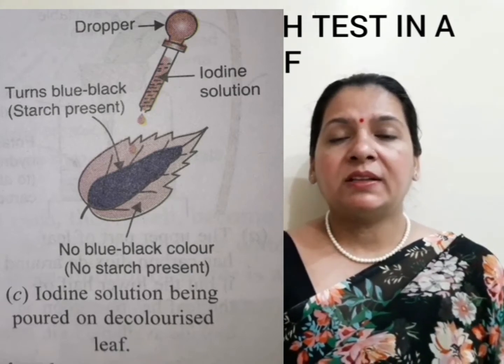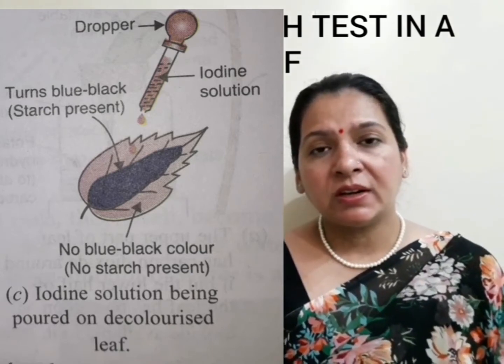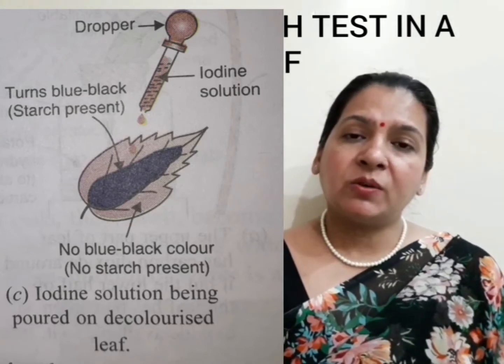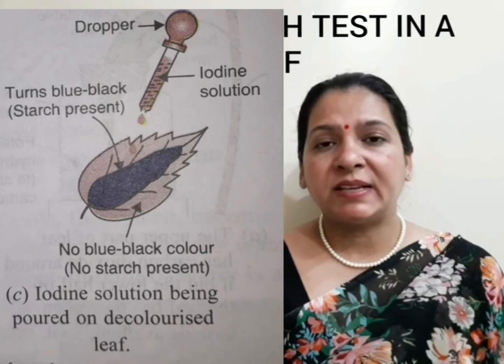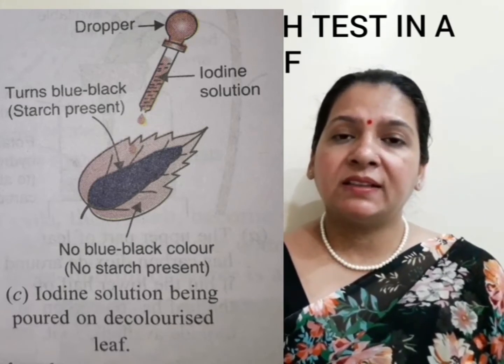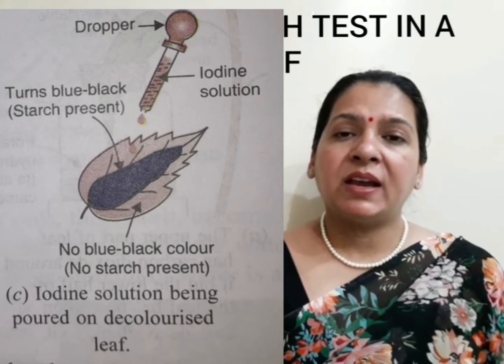If the color of this iodine solution does not change from reddish brown to bluish black, it remains the same, it means there is no starch present in the leaves which we have used in the experiment.